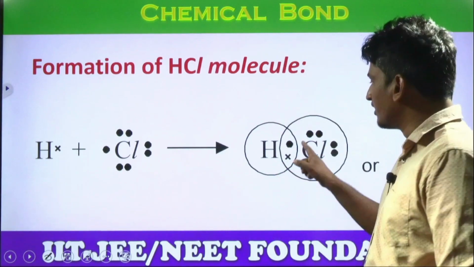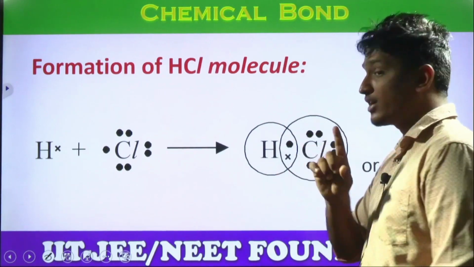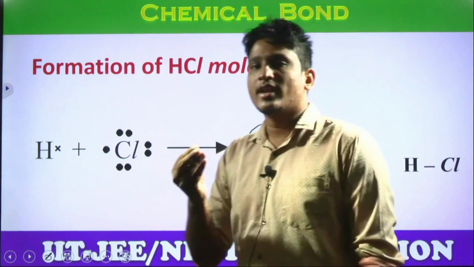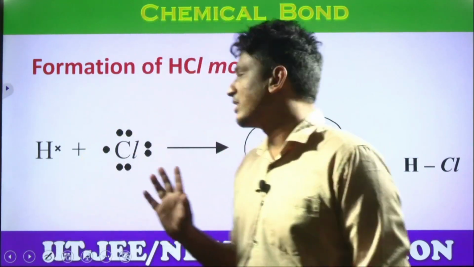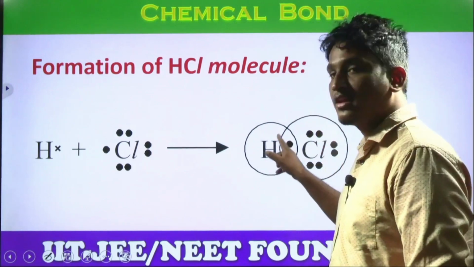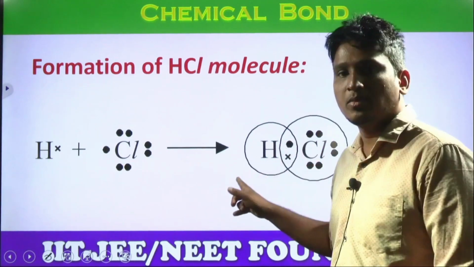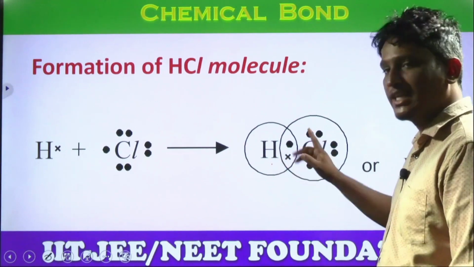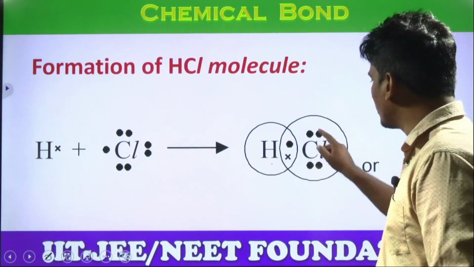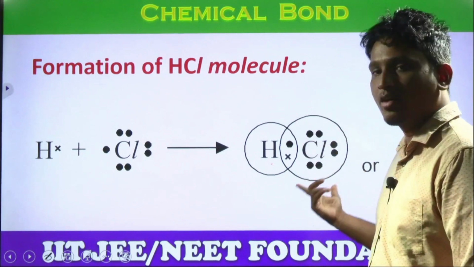Look at the bonding. After the circling, what I told you, equal sharing. If one atom is sharing 1 electron, the other atom also shares 1 electron only. So look at the circle of hydrogen, count: 1, 2. Helium configuration or not? Look at the circle of chlorine: 1, 2, 3, 4, 5, 6, 7, 8, octet configuration.